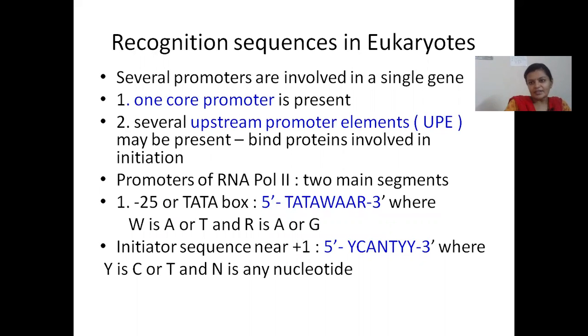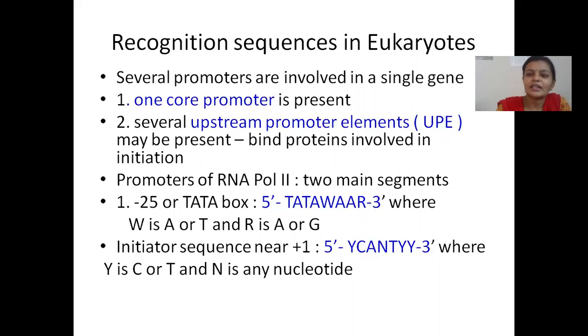So there are recognition sequences. We have already seen that there are recognition sequences in the upstream region of the gene in a prokaryote. There we call it the Pribnow box. Here we have a similar set of sequences. Their role is to serve as binding sites for the proteins involved in transcription, be it in prokaryotes or eukaryotes.